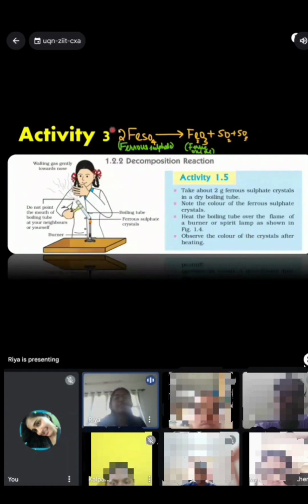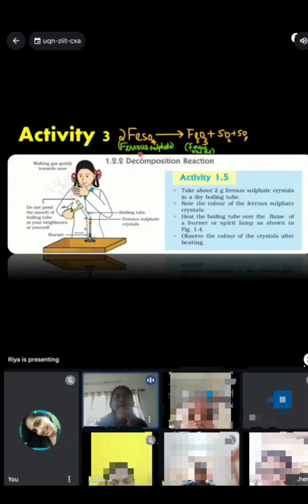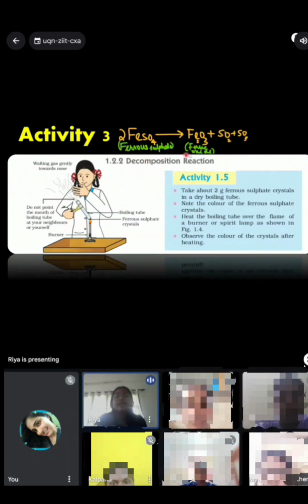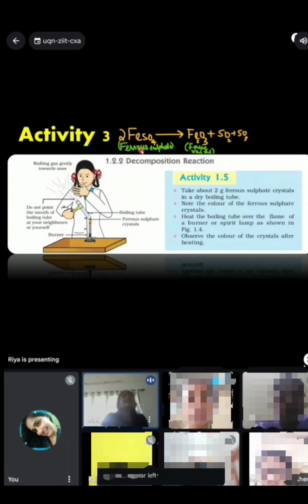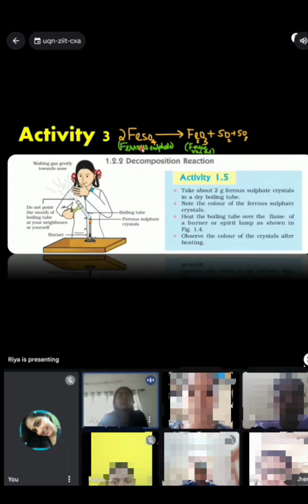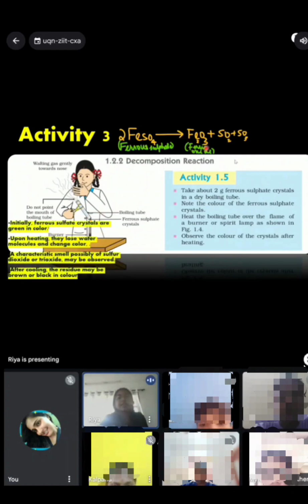If we look at this equation, the ferrous sulfate is decomposed into ferric oxide, sulfur dioxide, and sulfur trioxide. First, the ferrous sulfate will be green in color, but as it loses its water molecules, it will turn whitish, and then on more heating, it will turn into ferric oxide, which is basically reddish brown in color.